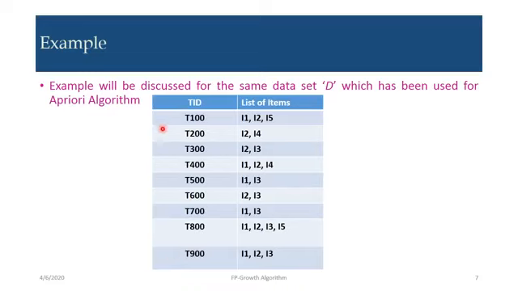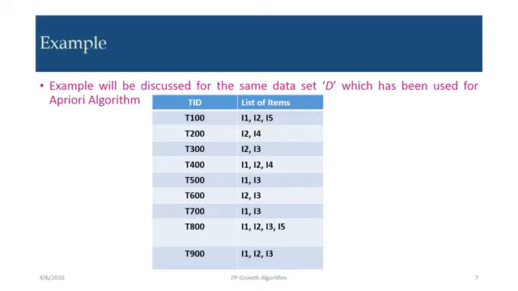T900. T100 includes the items I1, I2, I5. T200 includes I2, I4. T300 includes I2, I3. T400 includes I1, I2, I4. T500 includes I1, I3. T600 includes I2, I3. T700 includes I1, I3. T800 includes I1, I2, I3, I5. T900 includes I1, I2 and I3.